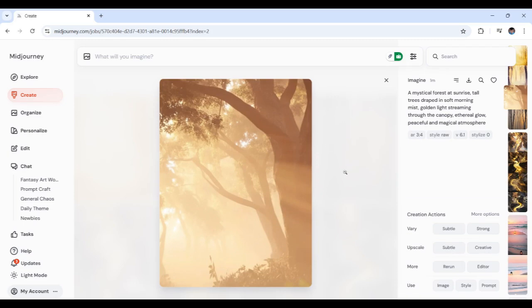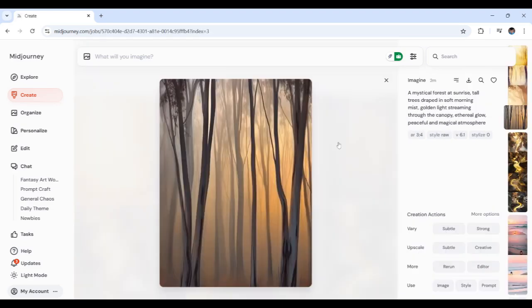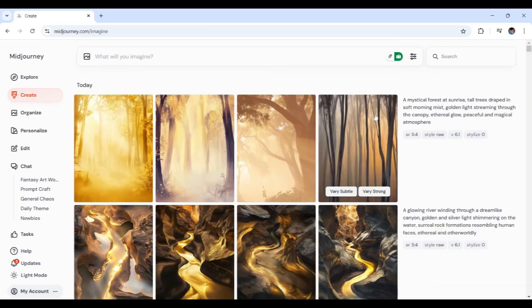So these images could easily accompany a poem about renewal or discovery. So once again, just feel free to adjust the variety to explore different interpretations of the mist or light. Right up here, one more. I'm quite satisfied with these results. See?